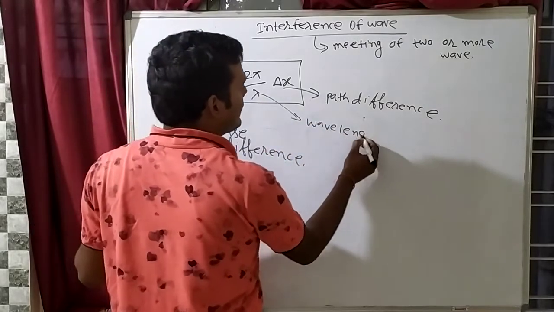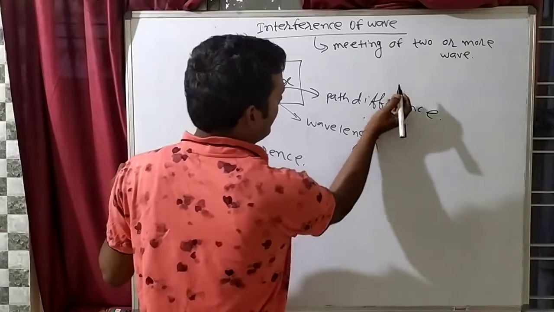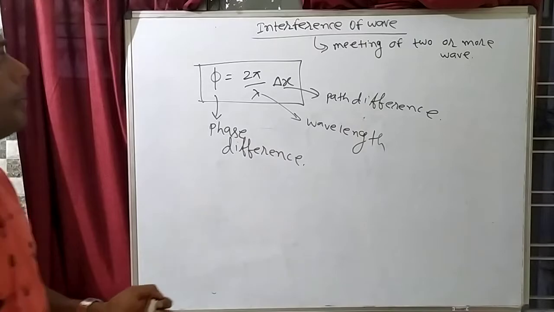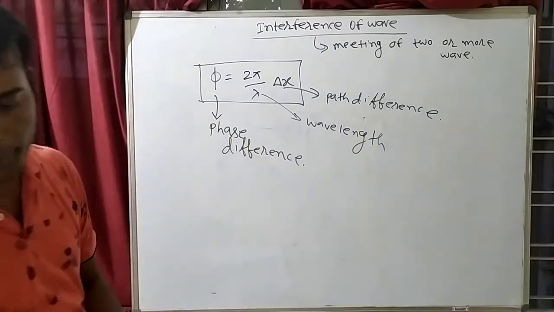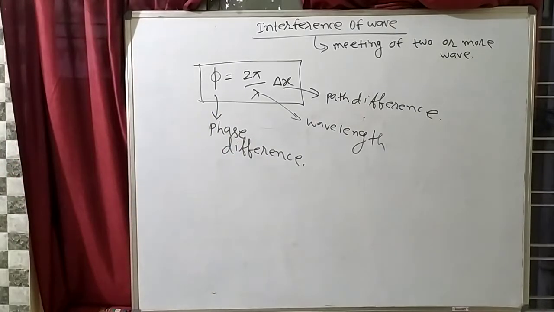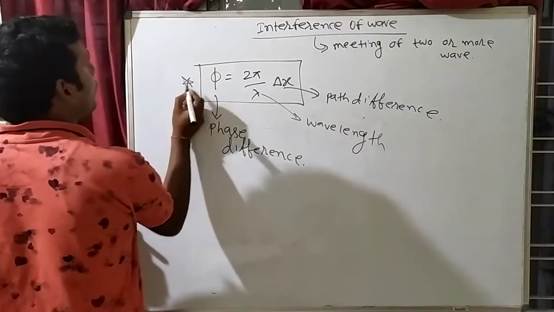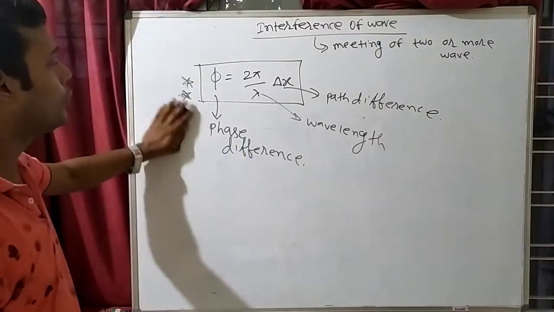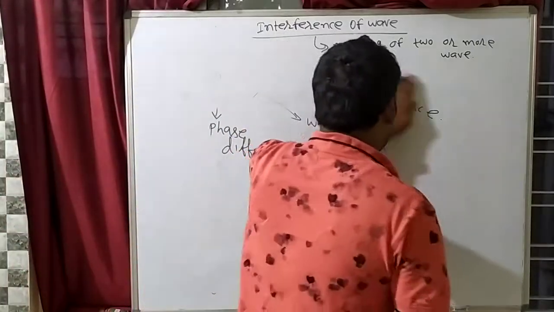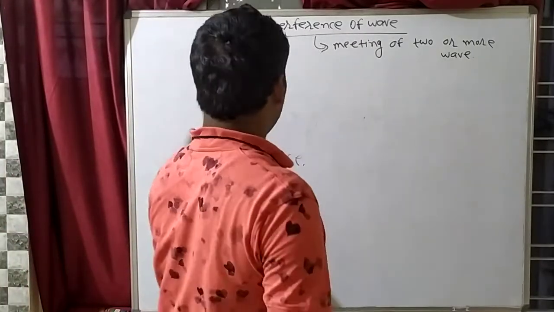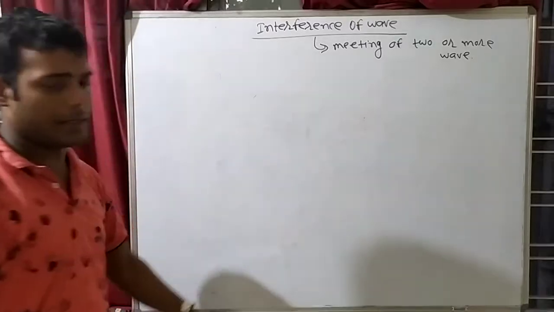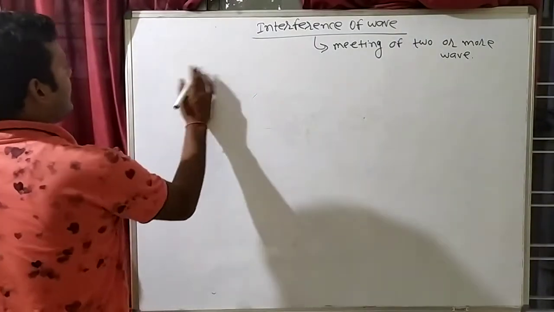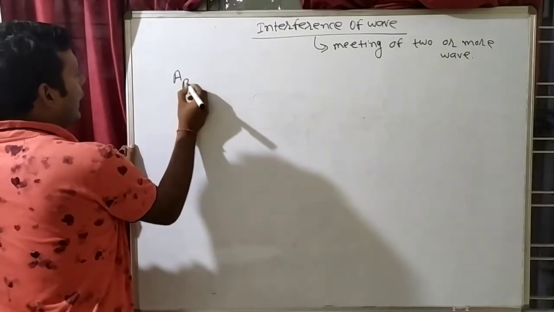So there is a relation between phase difference, path difference, and wavelength. So phi is equal to 2 pi by lambda delta x. This formula is very important. This formula you have to memorize. So make a star mark on this. Phi is equal to 2 pi by lambda into delta x. This derivation will not come, that from where this formula is coming. Just remember this.